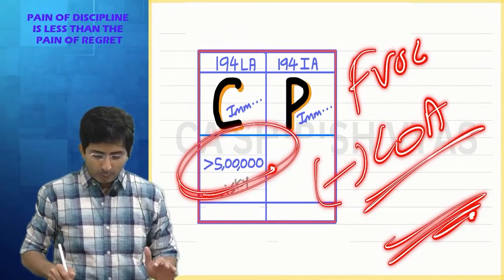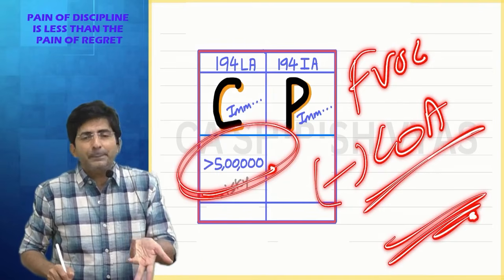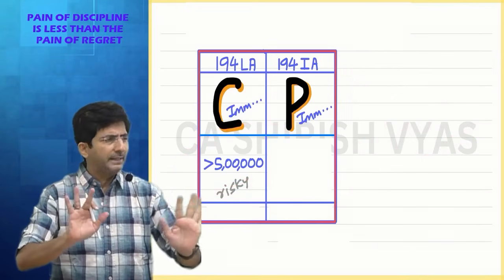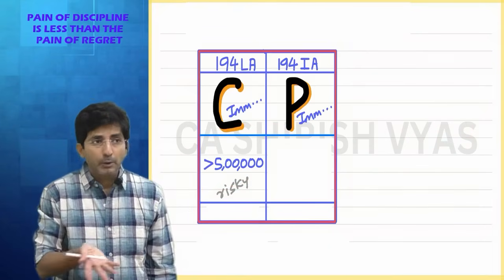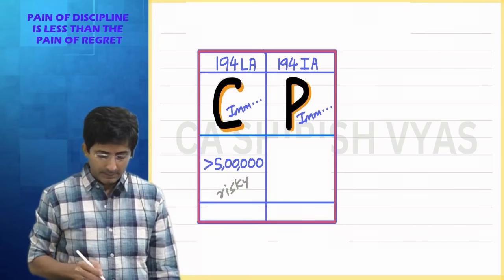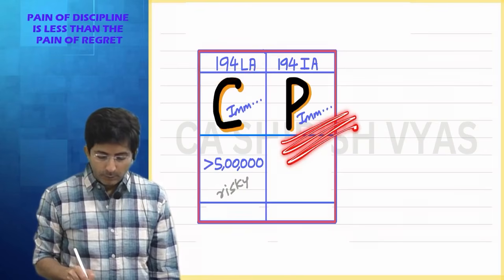So if the compensation is not even crossing 5 lakhs, what will the capital gain be? That's why the government said no need to bother with TDS if it is up to 5 lakhs. Above 5 lakhs TDS should come. And the logic is that because the person is angry, he might not pay the tax. That's why deduct the TDS. Section is 194LA.